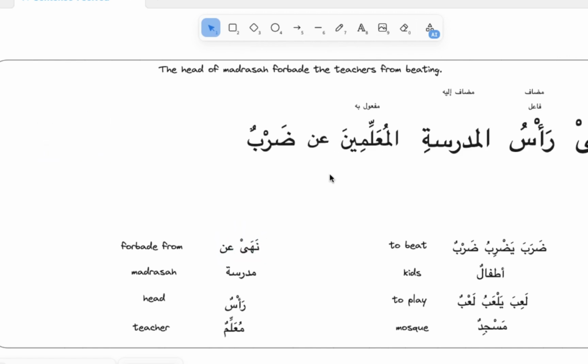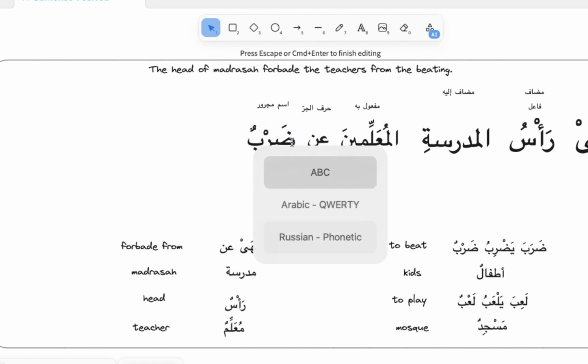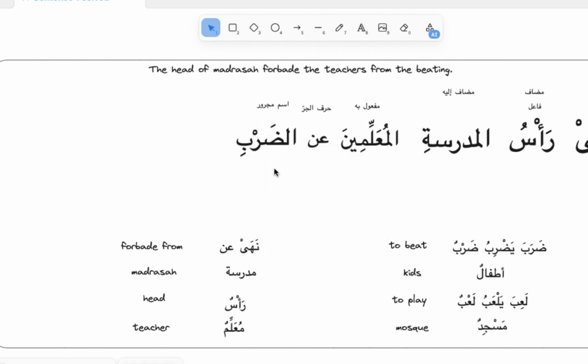Well, عن is حرف الجار, and ضرب is اسم مجرور. From, well, if we say from the beating, that would make sense. We will say عن al. As you can see, we have to drop tanween, and because it is اسم مجرور, it ends with kasra.